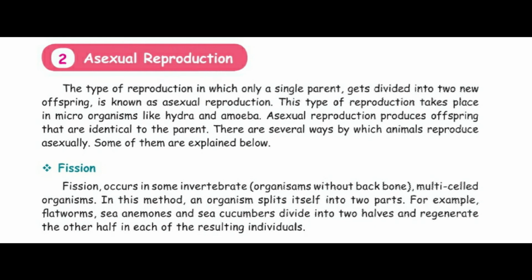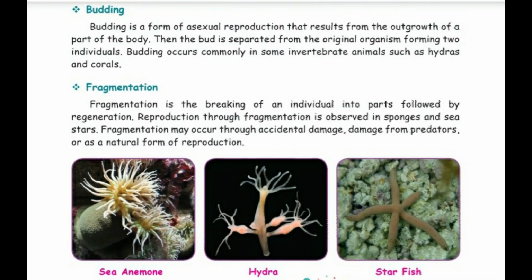For example, flatworms, sea anemones and sea cucumbers divide into 2 halves and regenerate the other half in each of the resulting individuals. Now we'll see about budding.